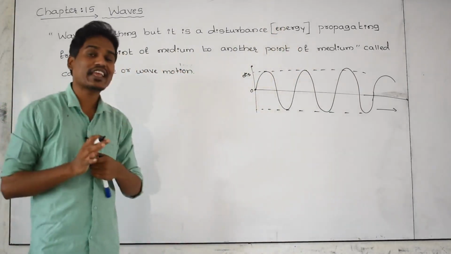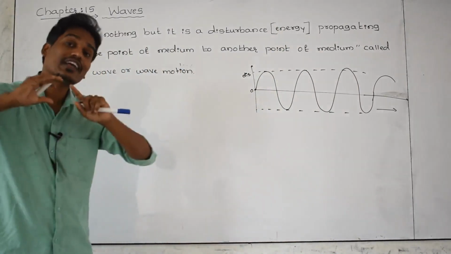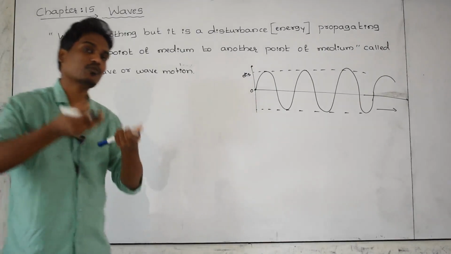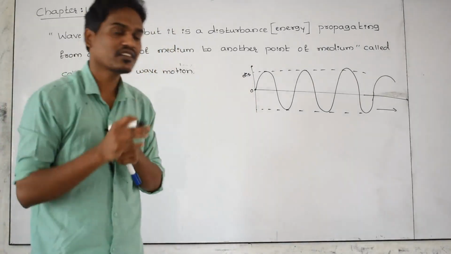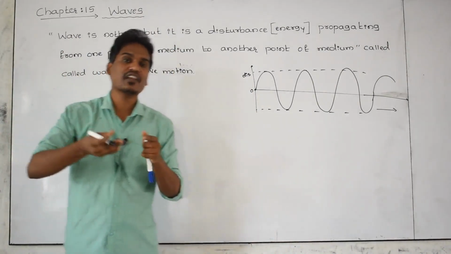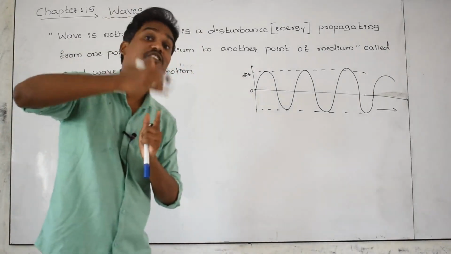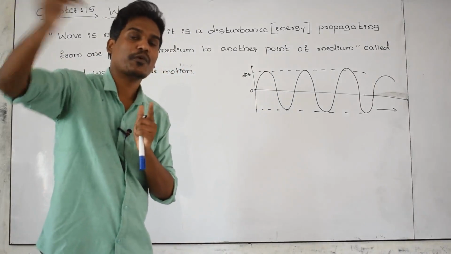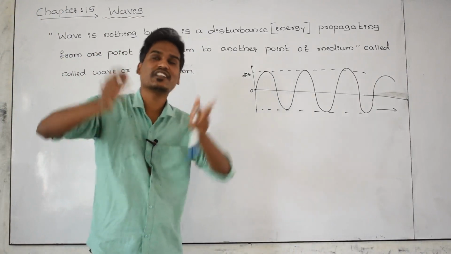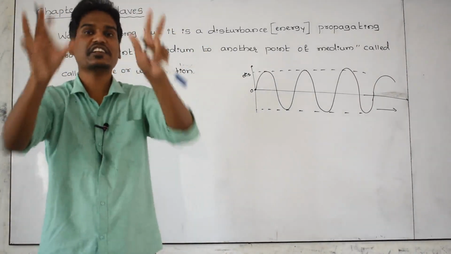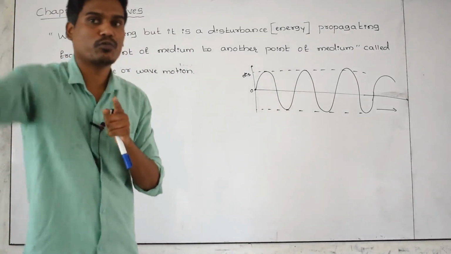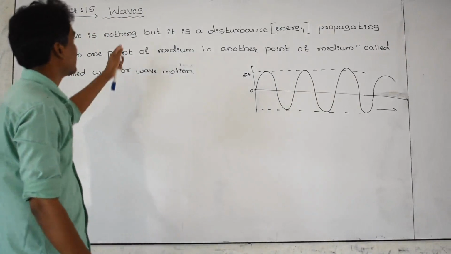And how are you able to receive what I am talking with the help of a wave? The words reach your ear, and what is the mediating channel between me and you? That is a wave, with propagation. In order to move the wave, who is helping? This air medium is helping. Air is the medium, and that energy is carried by the wave. Therefore, that is called a sound wave.